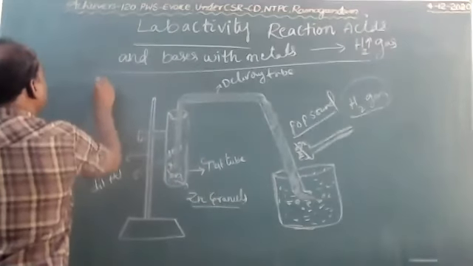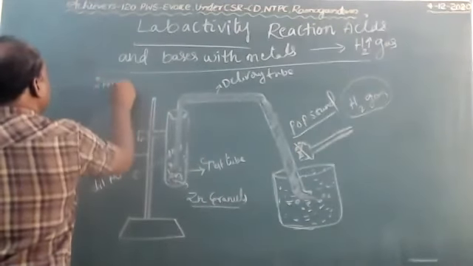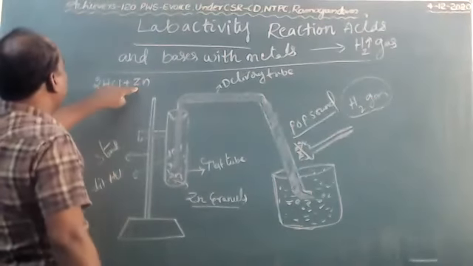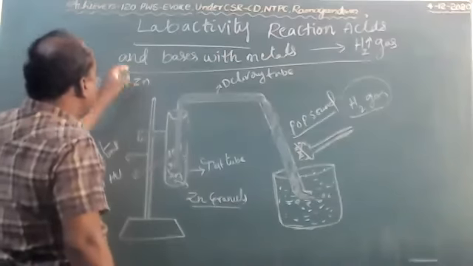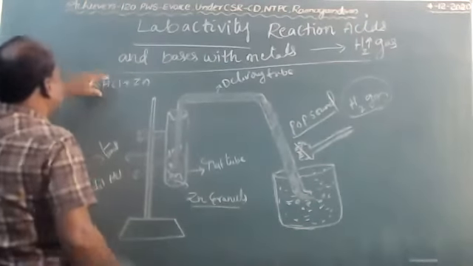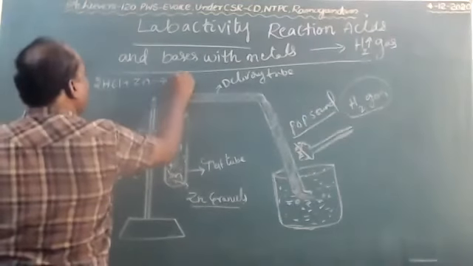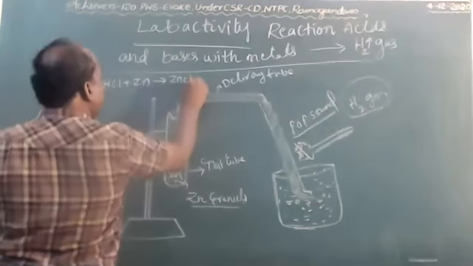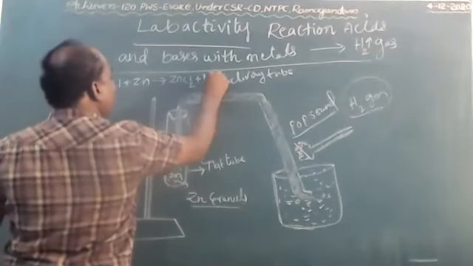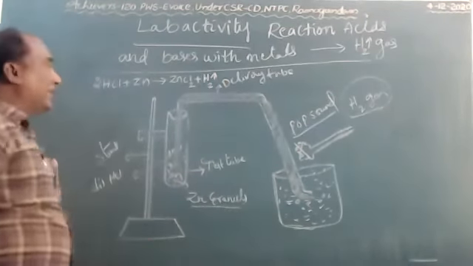Dilute HCl plus zinc granules. Zinc is a metal. Zinc is a metal that reacts with acids to liberate zinc chloride plus hydrogen. This is the equation for this. Conclusion, do it with the equation, children.